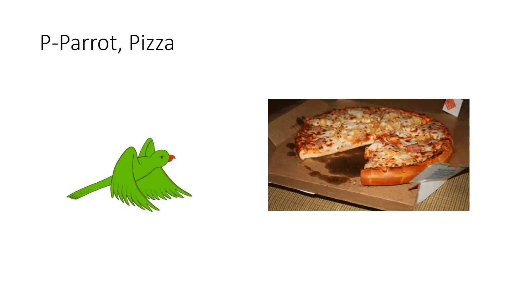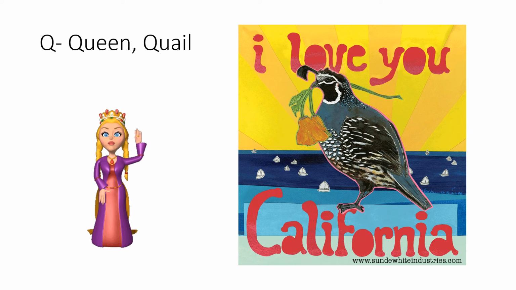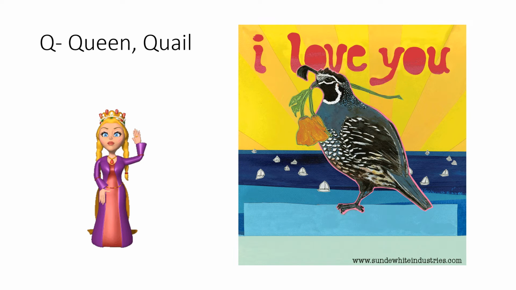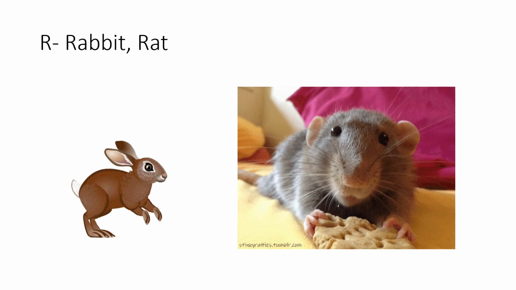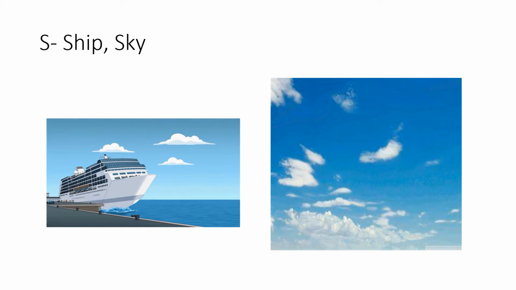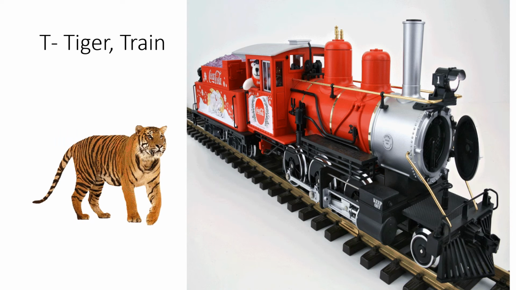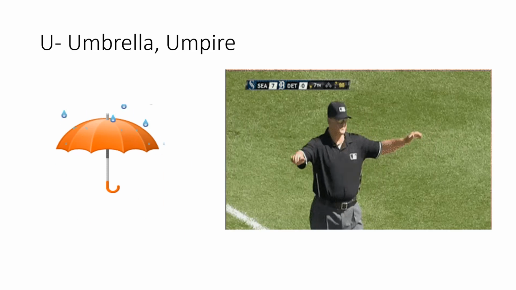P for parrot, P for pizza. Q for queen, Q for quail. R for rabbit, R for rat. S for ship, S for sky. T for tiger, T for train.